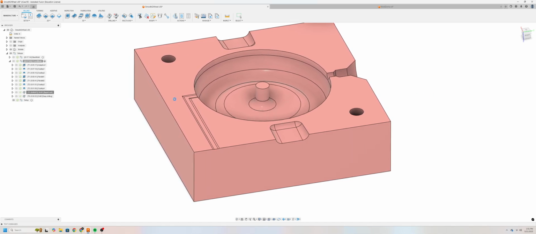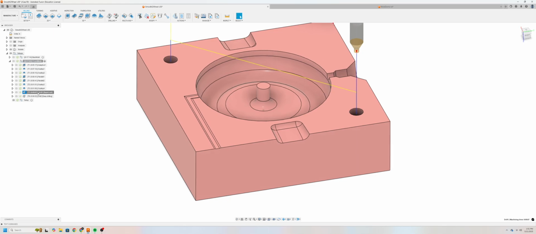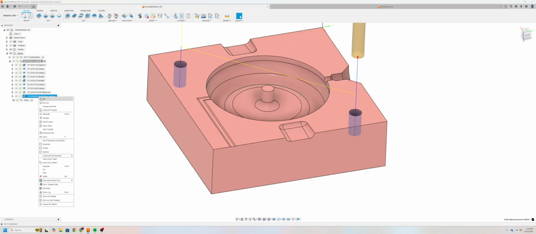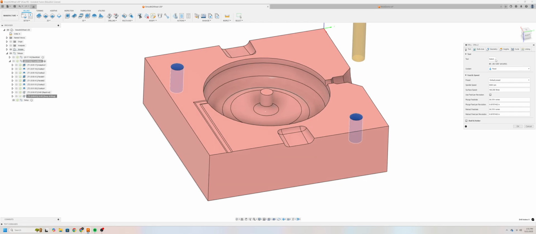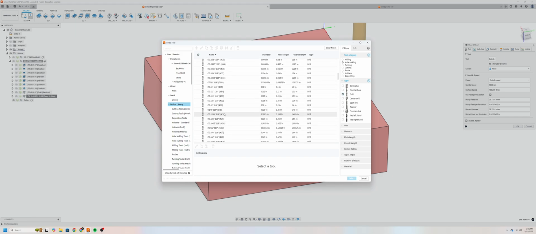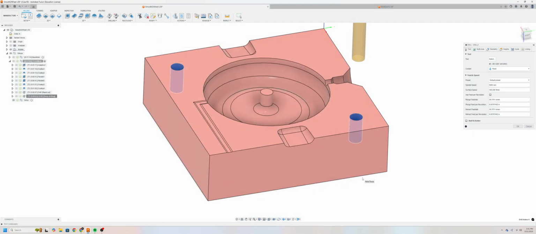And this is a very fast operation, 7 seconds. Next, for deep drilling, we'll want to select the number 30 drill. So we'll go over to our Fusion library again, drill, and then we'll want to scroll down until we find the number 30 drill, and go ahead and select that. Our spindle speed is going to be at 2000 RPM, and our plunge feed rate at 10 inches per minute.